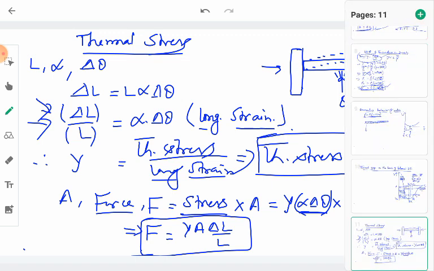So these are some basic terms about thermal expansion.